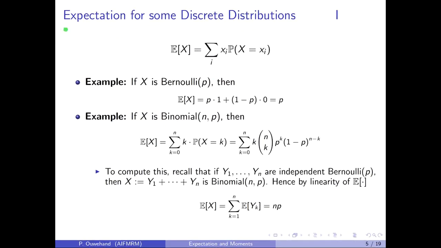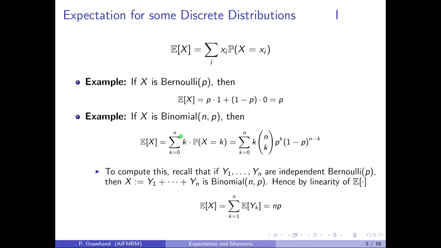Let's compute the expectation of some discrete distributions. Recall that by definition, the expectation of a discrete random variable x is just the sum over all possible values of that random variable x of the product of the value times the probability of taking that value. Now, if, for example, x is Bernoulli p, then x takes just two values, namely 1 and 0. It takes the value 1 with probability p and the value 0 with probability 1 minus p, and so its expectation is p.